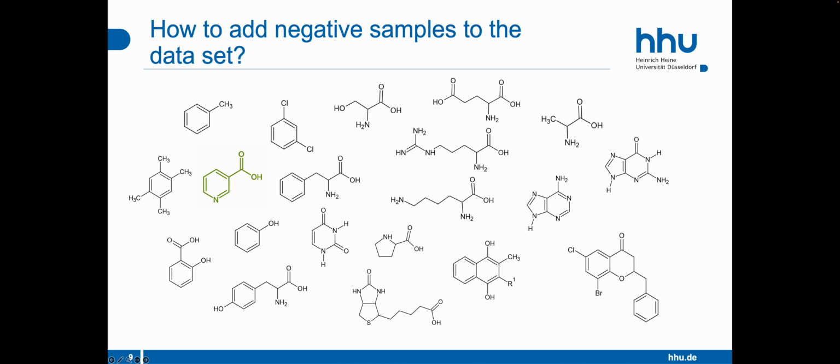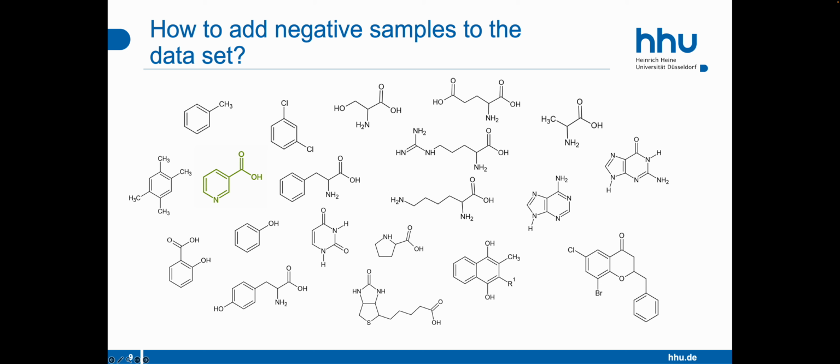Let us further consider the example of our enzyme substrate prediction model. As I said, in the literature and in protein databases, we can mostly only find positive enzyme substrate pairs. So how can we get the negative training data? If we compile such a dataset with positive data points, we have a few hundred up to a few thousand different small molecule substrates in our dataset. And let's imagine all of these substrates are displayed on this slide, where more similar molecules are closer to each other. For every given enzyme in our dataset, we have one or multiple true positive substrates, here displayed in green.